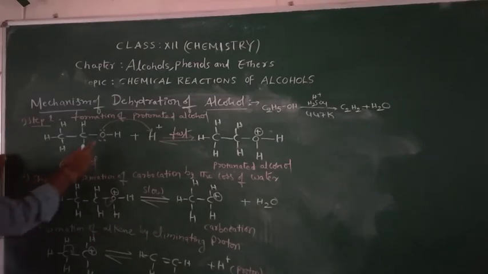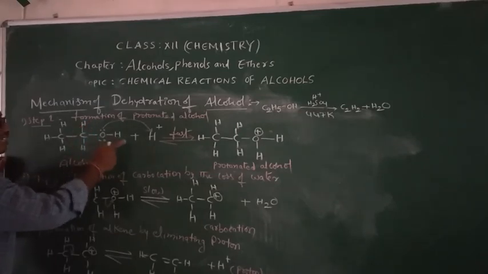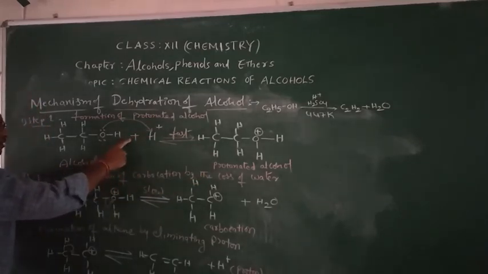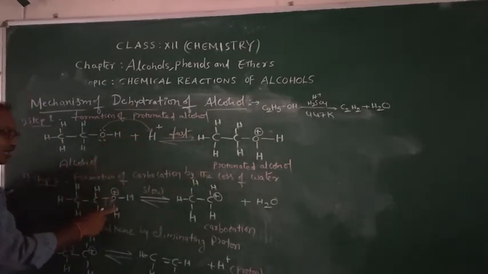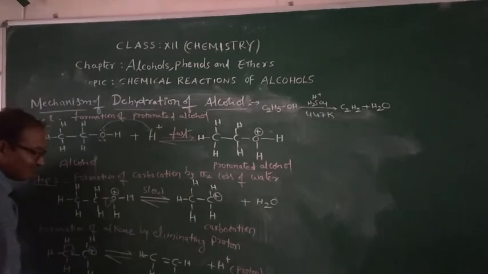Easy, children. First step, what are you doing? You are adding one proton, so formation of protonated alcohol. Second step, we are removing water. And third step, we are eliminating one proton. So the required alkene we are getting.